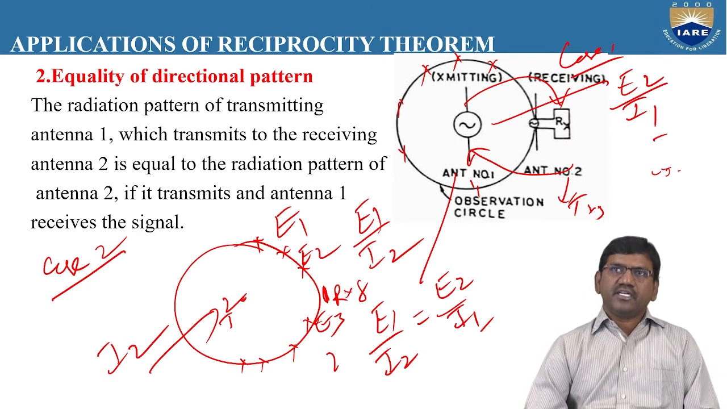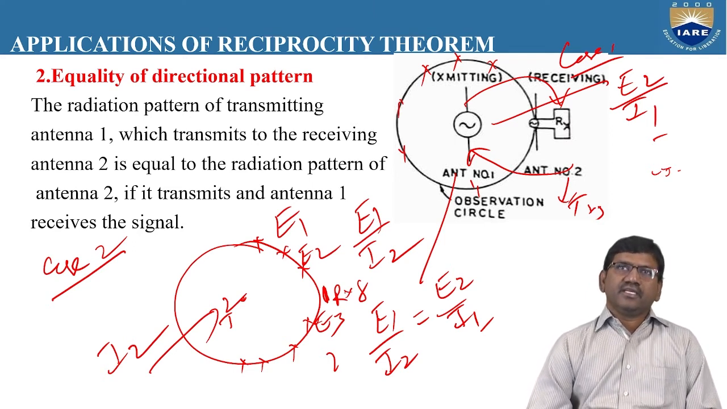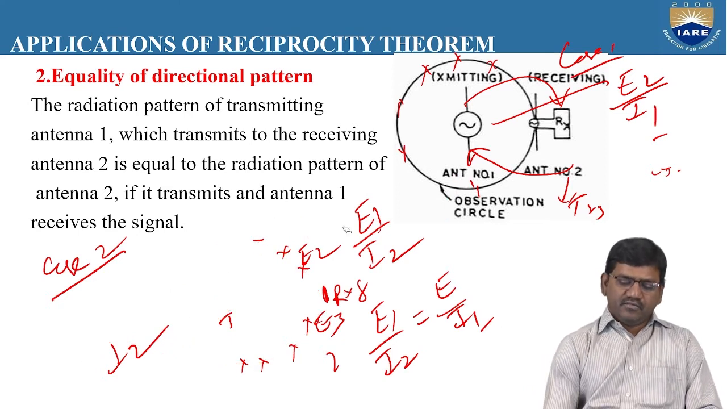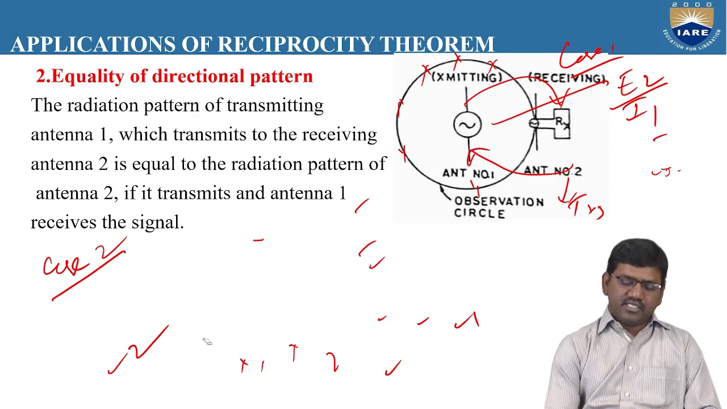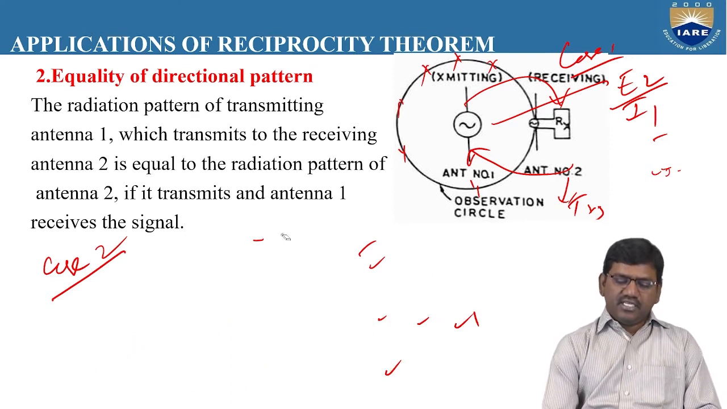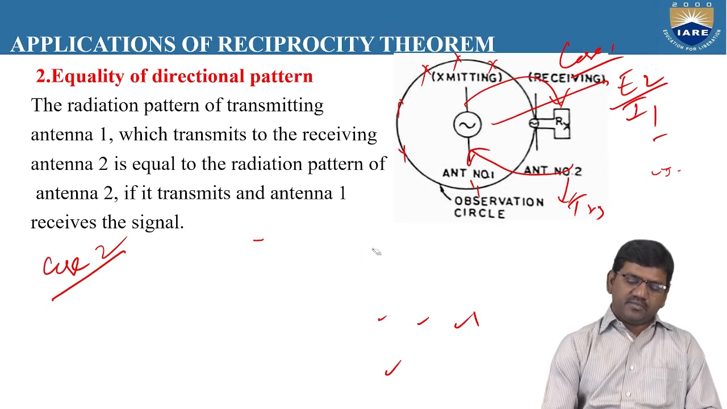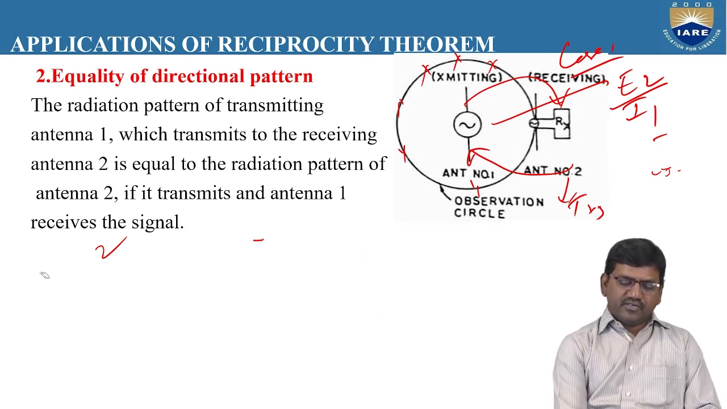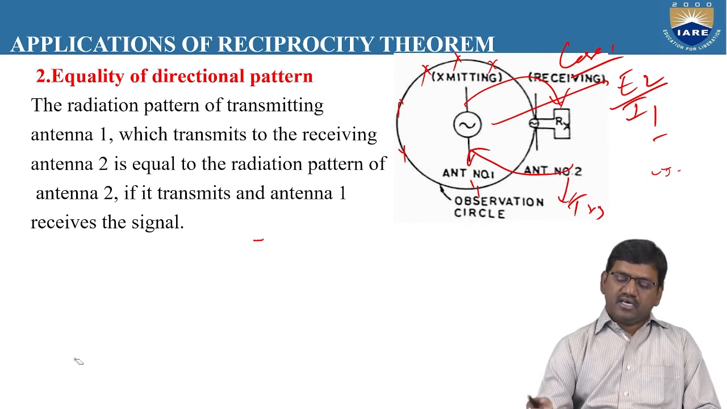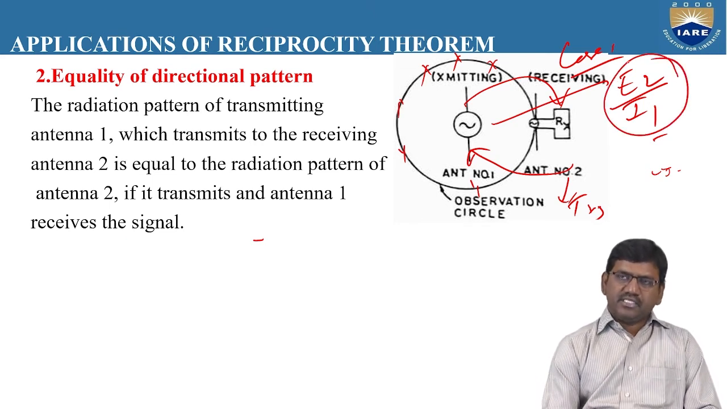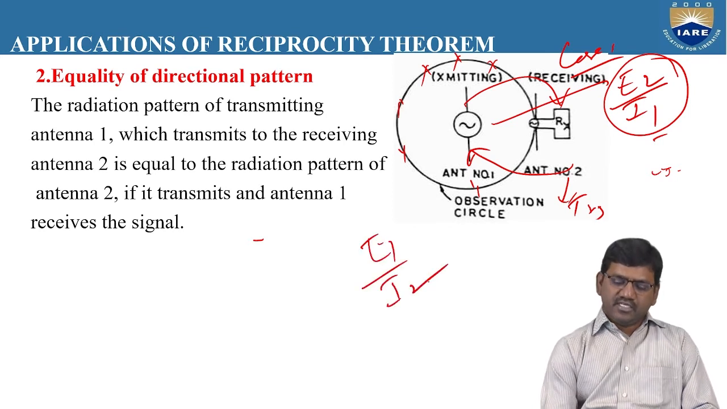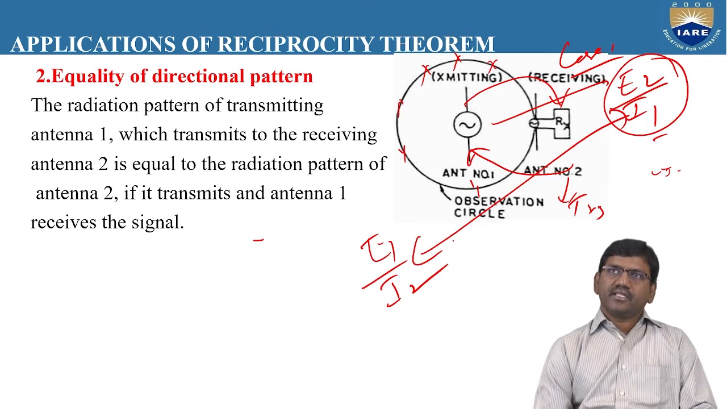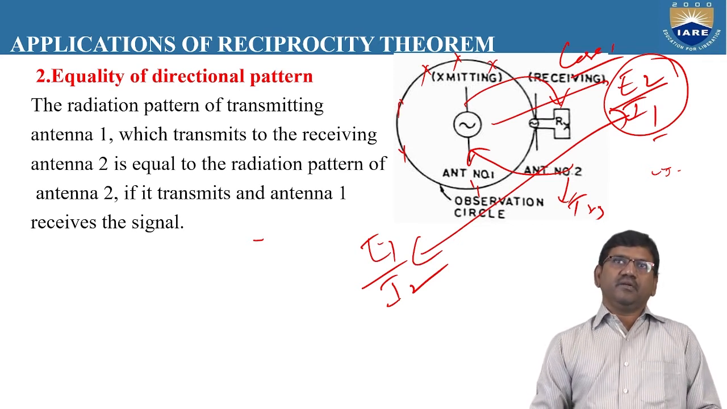So whether the antenna is operating in the transmitting mode or receiving mode, the directional pattern will be same. So here, we need to conduct an experiment to record all the readings of the electric field strength received by the receiving antenna, whether you use the antenna on the transmitting side or the receiving side. Right? So in the first case, you calculate the value of E2 by I1. In the second case, you calculate the value of E1 by I2. You observe that these two readings will be same. That means the directional pattern will be same.